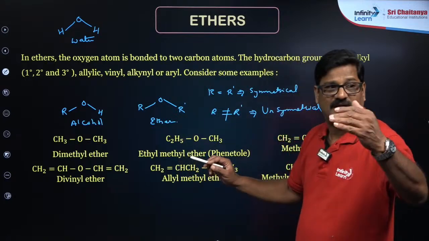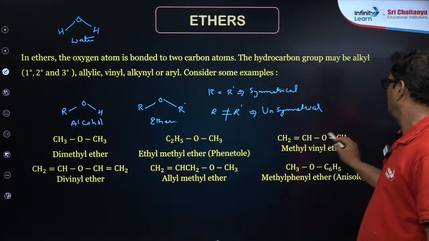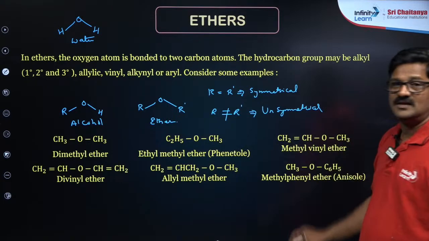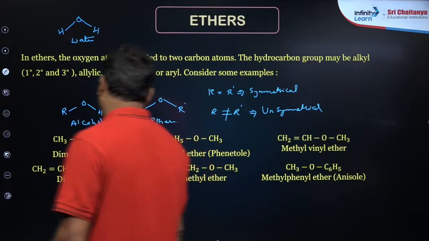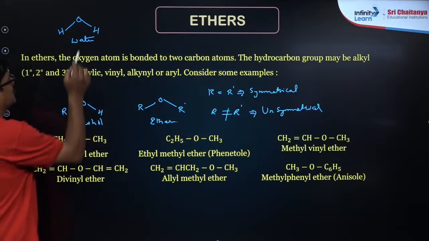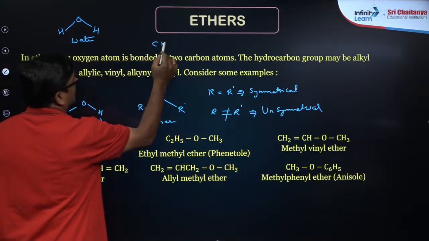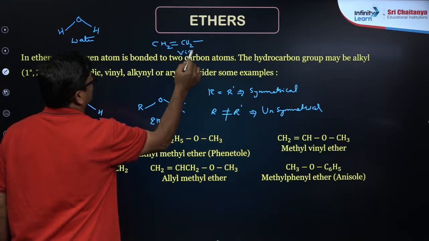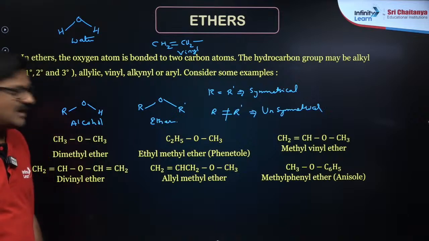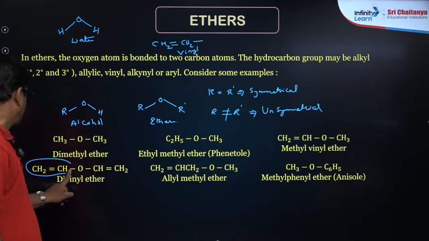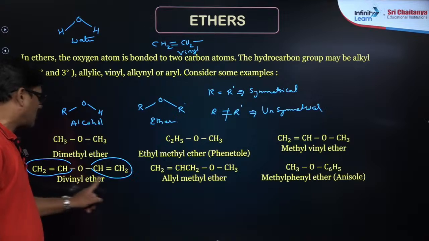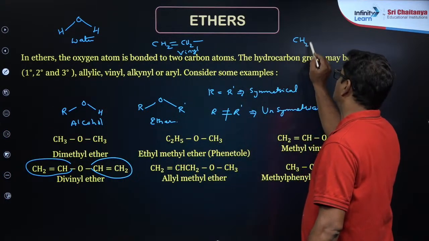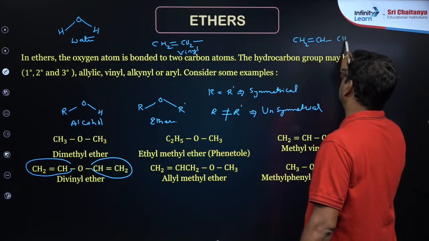They are named as simple alkanes. And it is methyl vinyl ether. In IUPAC, methoxyethene you can write, and you can say divinyl ether. This group here, this is what you call a vinyl group. So this is called divinyl ether, and it is called allyl. So this group is what you call an allyl group.